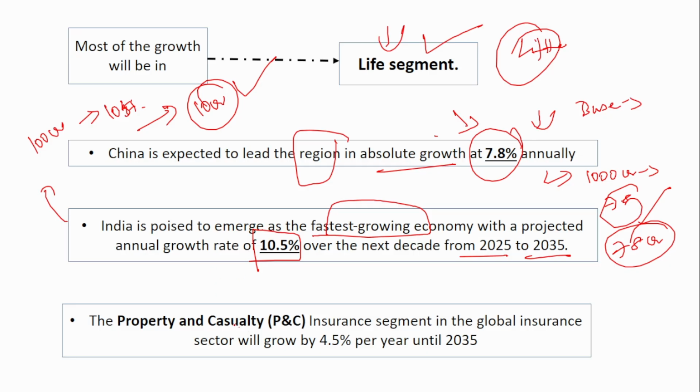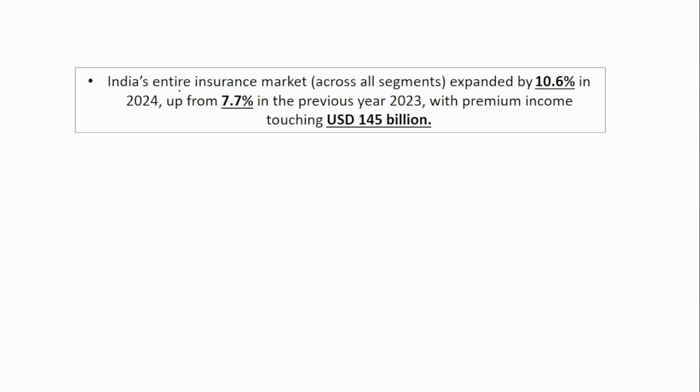The property and casualty insurance segment in the global insurance sector will grow by 4.5% per year until 2025. India's entire insurance market across all segments expanded by 10.6% in 2024, up from 7.7% in 2023. So insurance sector growth in 2023 was 7.7%, but in 2024 it was 10.6%, with premium income touching 145 billion. So in 2024, the premium income was $145 billion.